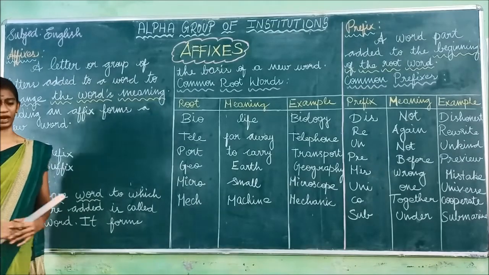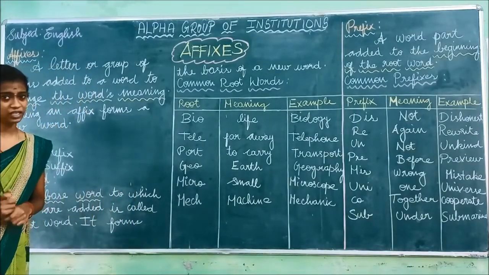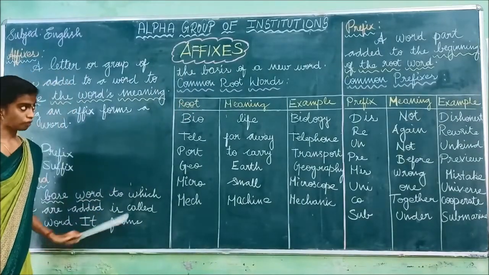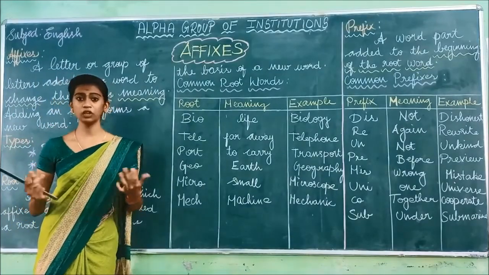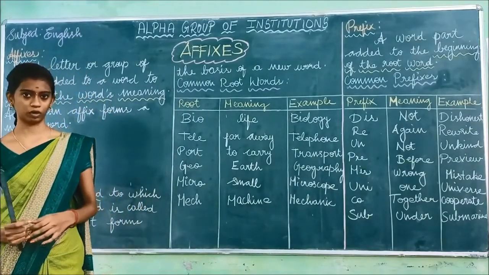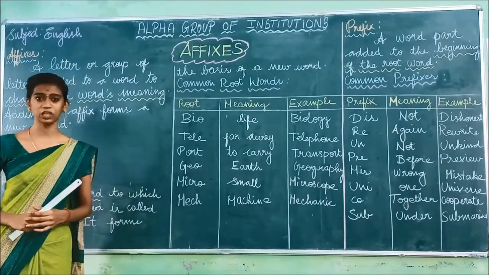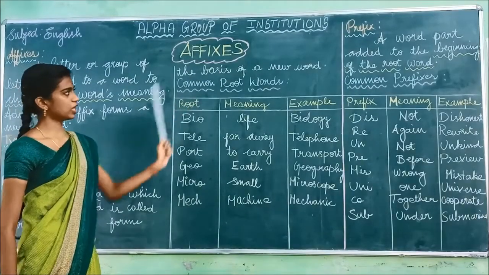So to the base word only we have to add either prefix or the suffix, and that is known as the root word. It forms the basis of the new word. So by adding prefix and suffix, what happens? A new word will be formed from the root word. So there is a root word. We have to add either prefix or the suffix so that we get a new word. Have you understood? Okay. So root word is nothing but a base word to which affixes are added.